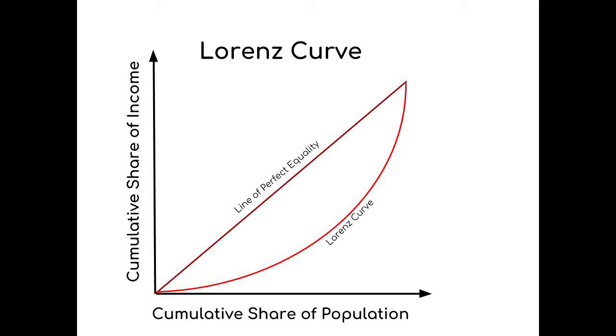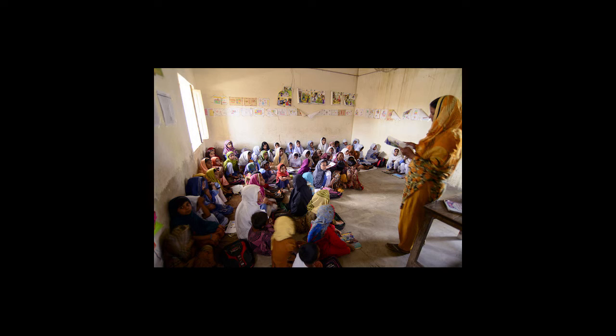One way to see this gap between the rich and poor decrease is to look at the Lorenz curve. As the Lorenz curve for Pakistan gets closer to the line of perfect equality, it means that the Gini coefficient is decreasing and the income and wealth in Pakistan are being distributed more equally. Through improving the education of women in Pakistan, the government will be able to increase the quality and quantity of one of the most important factors of production in the long run, this factor of production being labor.